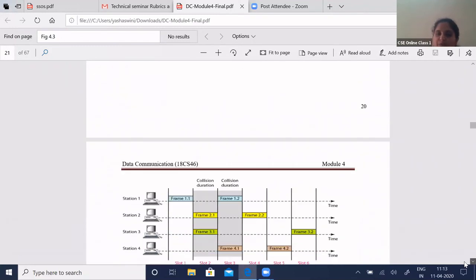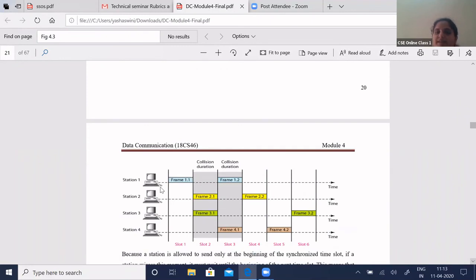See here, in slotted Aloha, your total time is divided into different time slots. One of the rules is that you have to send the data only at the start of the time slot, because this helps to synchronize your frames to the beginning of the timeline. Here the same frames have been sent.